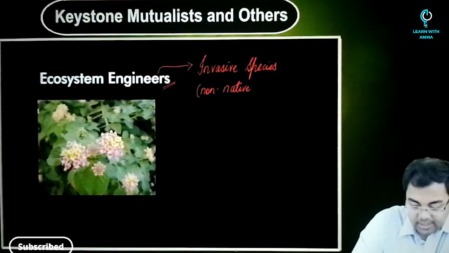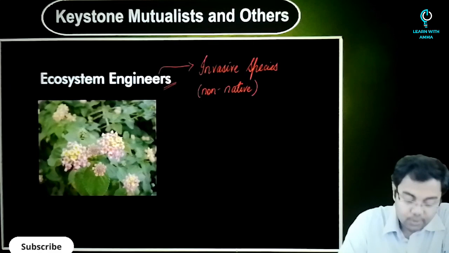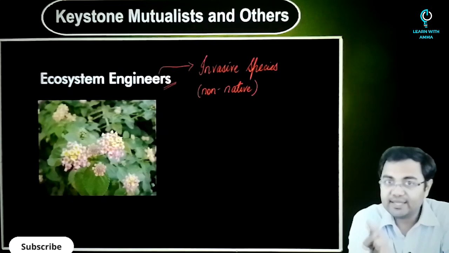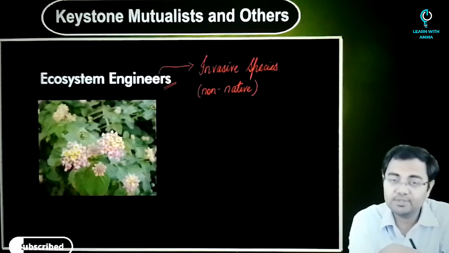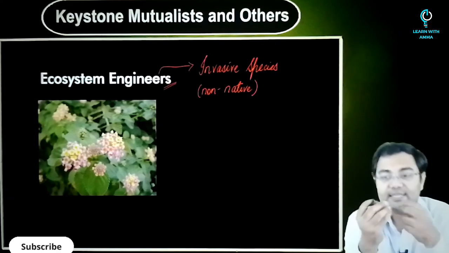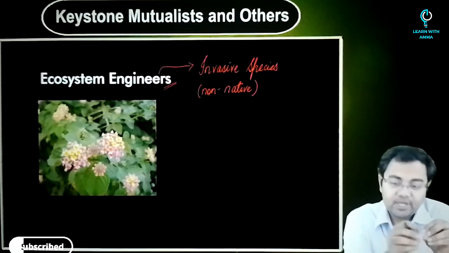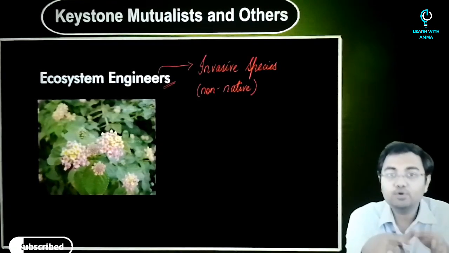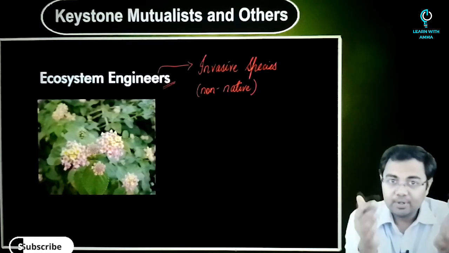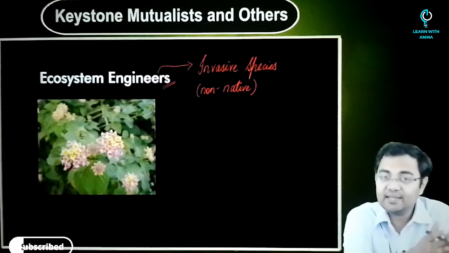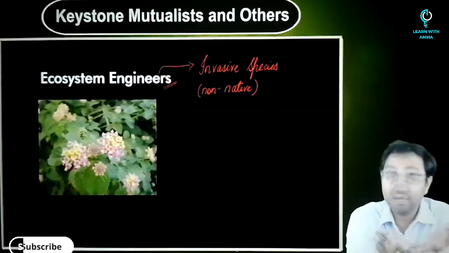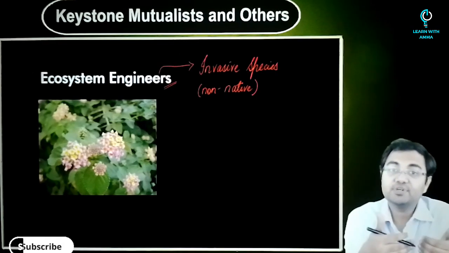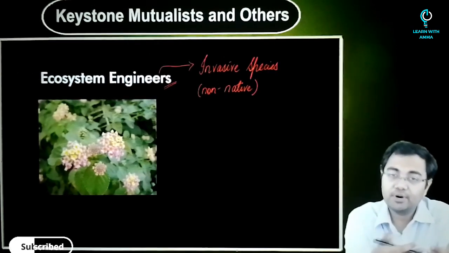These are non-native. Now these invasive species, once they have been introduced into an ecosystem, will start to modify that ecosystem according to their requirements. For example, if you talk about a new predator that has been introduced into a given ecosystem, a given food chain, then it will start to behave according to how it should behave. And because of its behavior, its eating habits, you'll see a change in the entire ecosystem. So that's why these are called ecosystem engineers, because they change or modify the ecosystem according to their requirements.